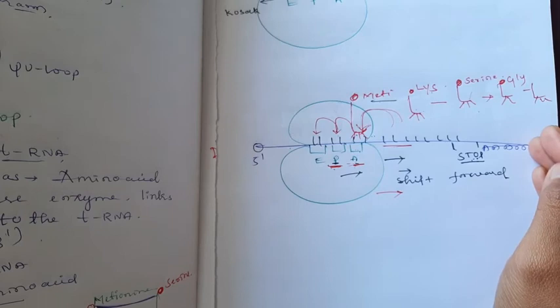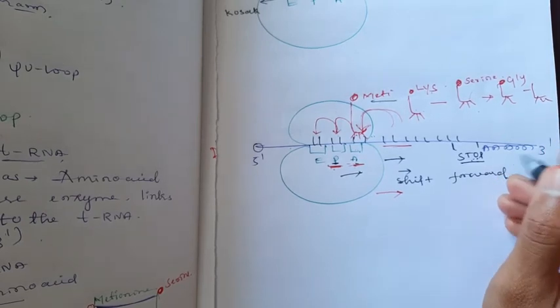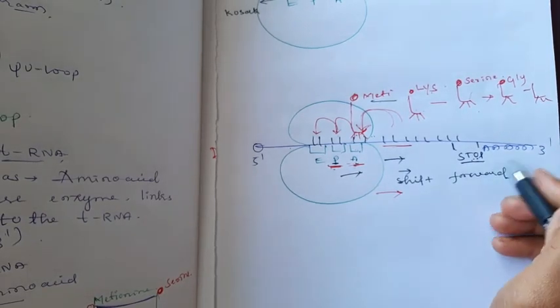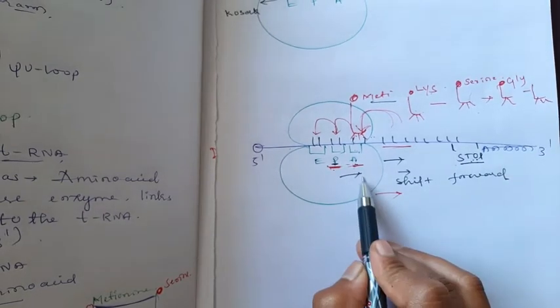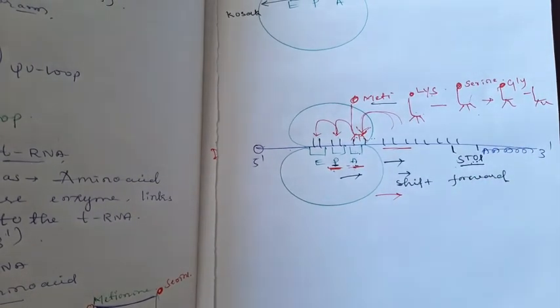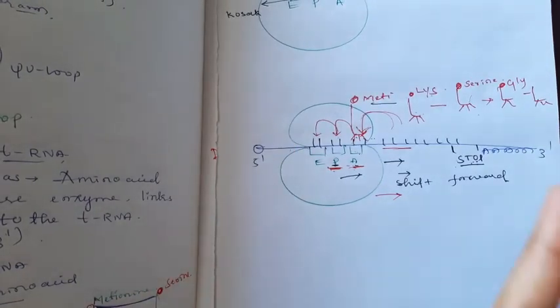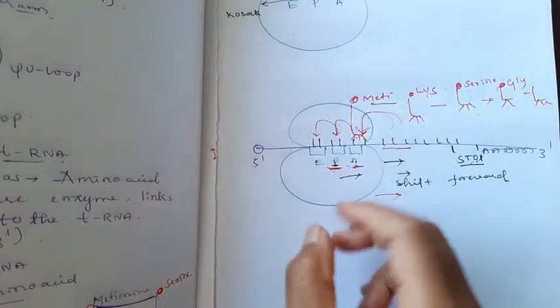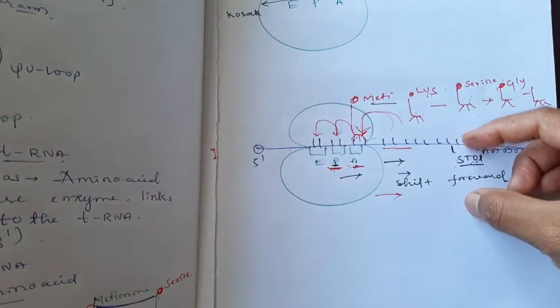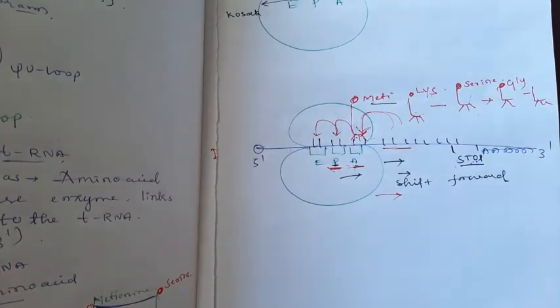Translation stops when the stop codon comes. At that time there is no amino acid for stop codons. The stop codons are the codons which don't code for any amino acid. In that condition there is no charged tRNA in the cytoplasm that can code the stop codon. At that time the ribosome will be disassembled.